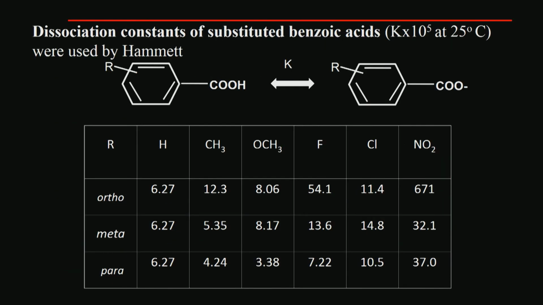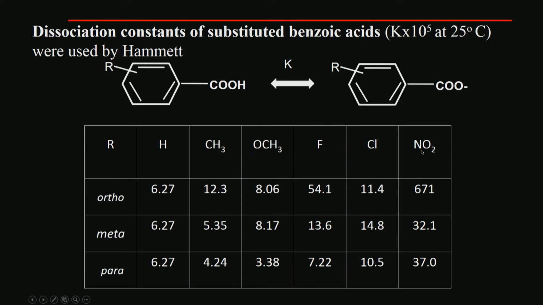Okay, let us look at some simple structure activity relation. Look at this molecule. These are called substituted benzoic acids: a benzene ring with COOH, and R could be any group like this in the ortho, meta or para position. So, they are substituted benzoic acids. Now, they dissociate to form COO minus. The dissociation constant is given in this table at 25 degrees centigrade.